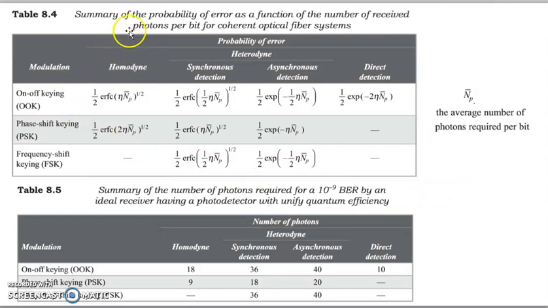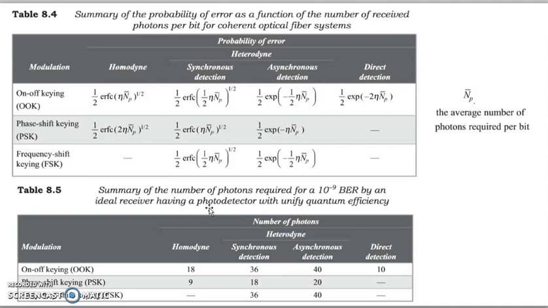This table summarizes the probability of error as a function of the number of received photons per bit for a coherent optical fiber system. And the second table indicates the number of photons required for a 10⁻⁹ BER by an ideal receiver, which has a photodetector with unity quantum efficiency.